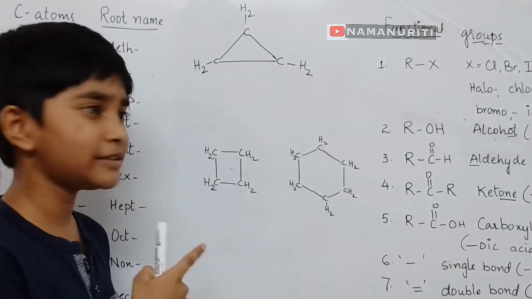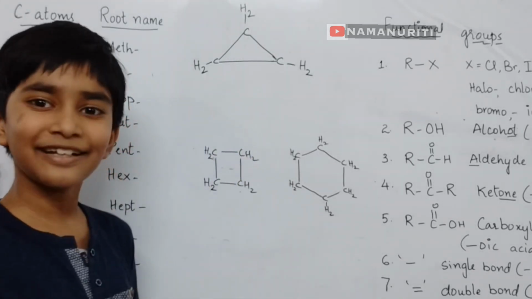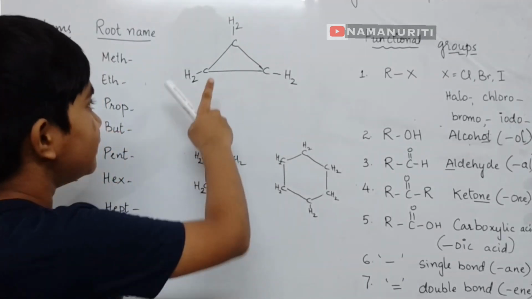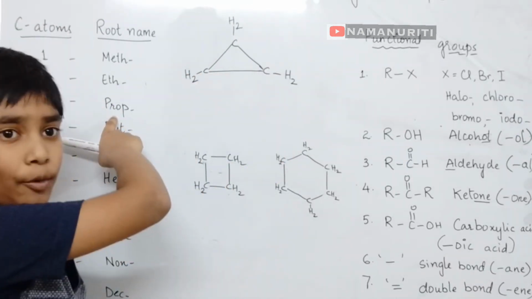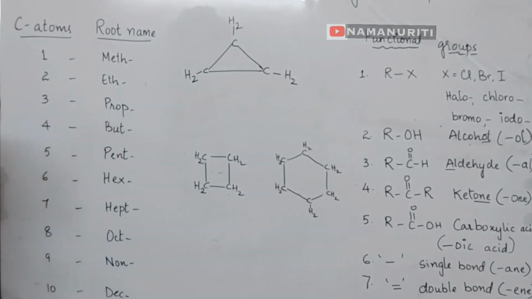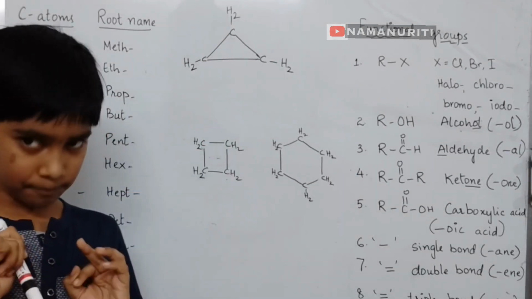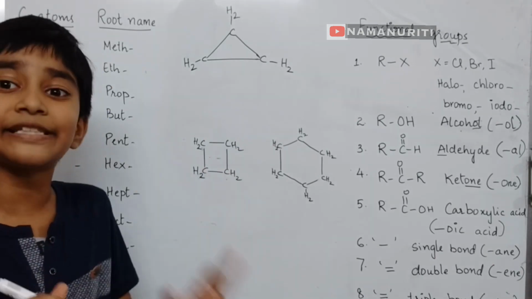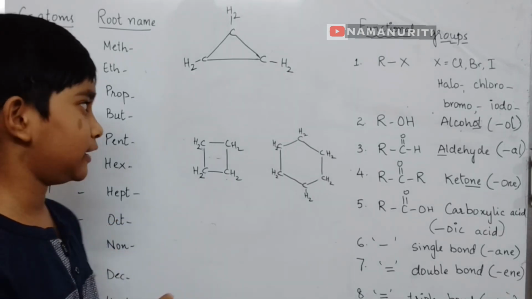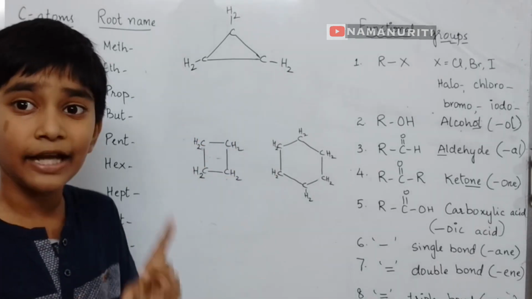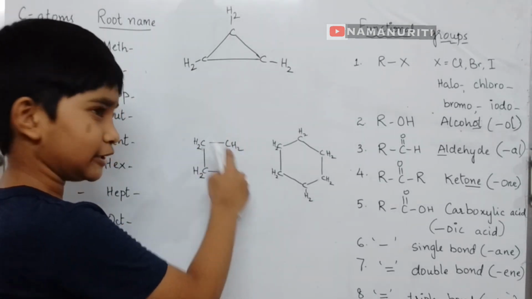Can you see what these are? These are cyclic compounds. Now let us name all these. This is a triangle, and there are 1, 2, 3 carbon atoms, so the name is prop. So propane, but not just propane, this is a cyclic compound, so cyclo should be added in front. So the name of this compound is cyclopropane.